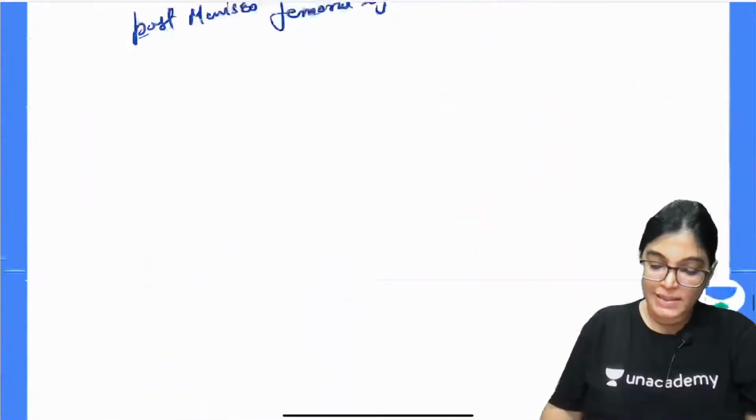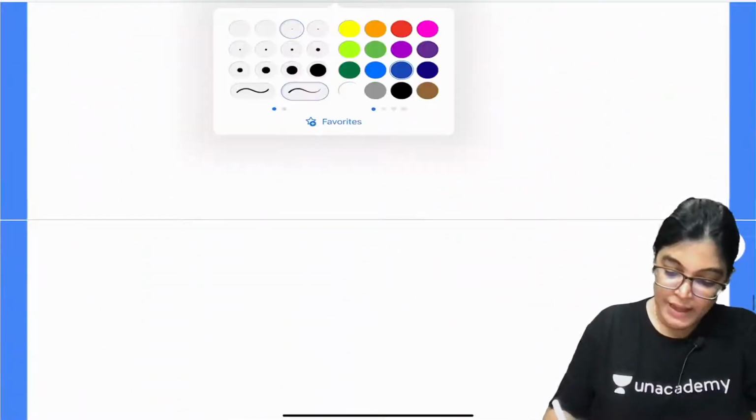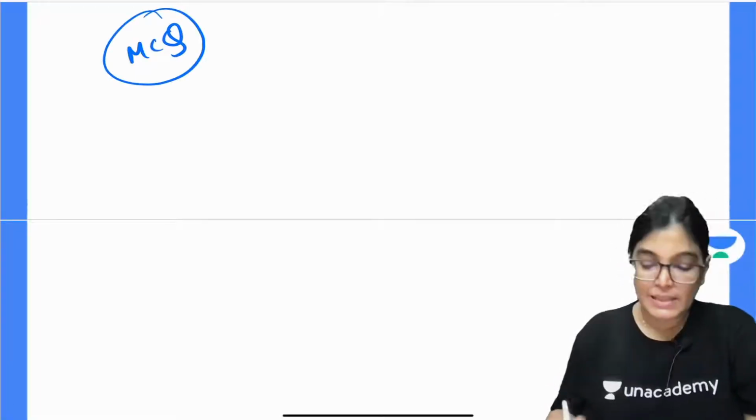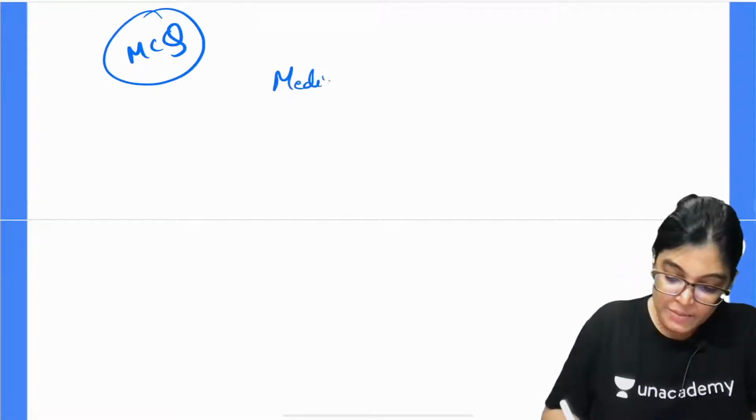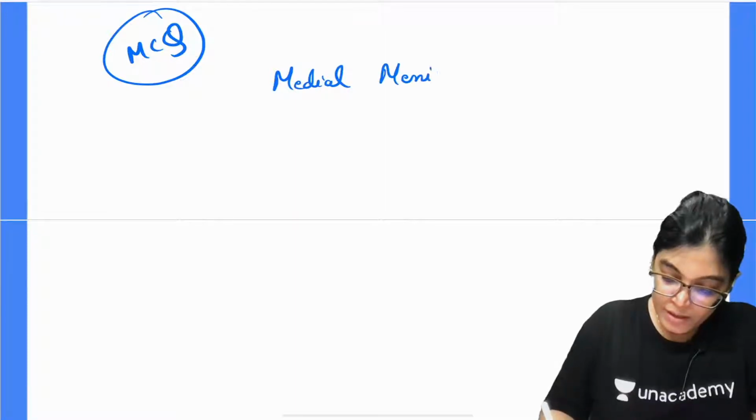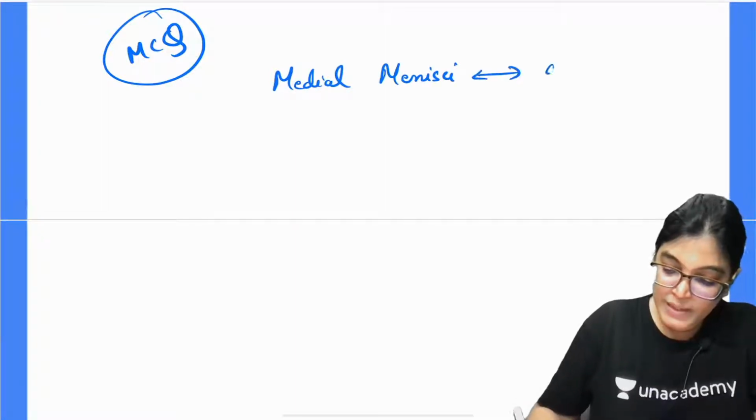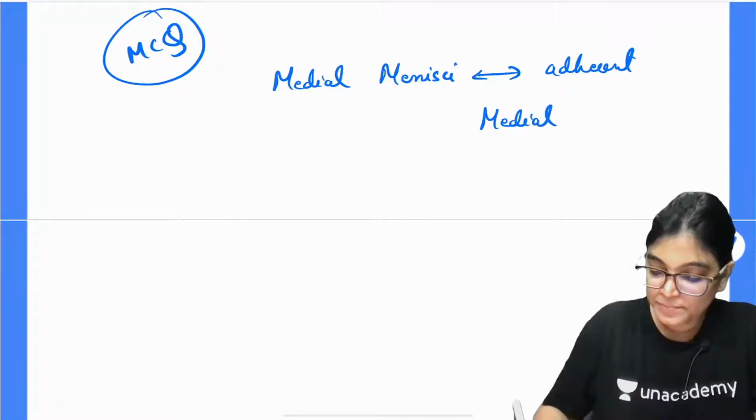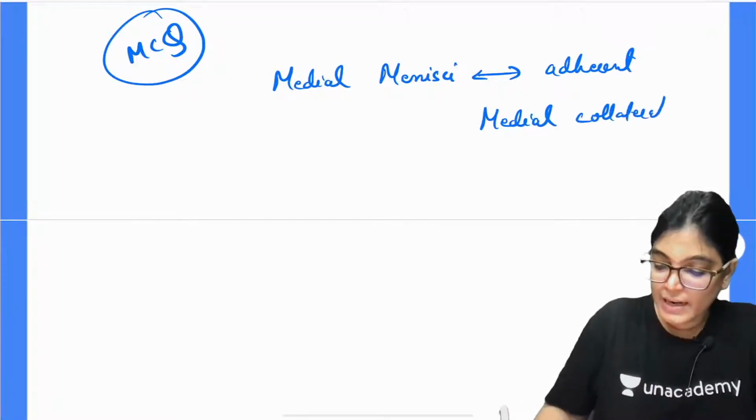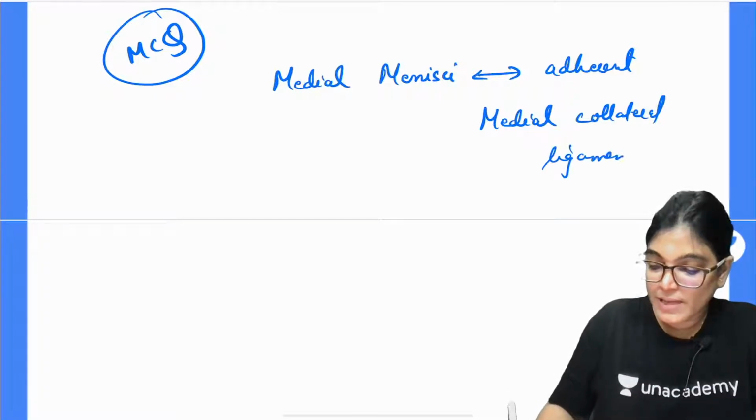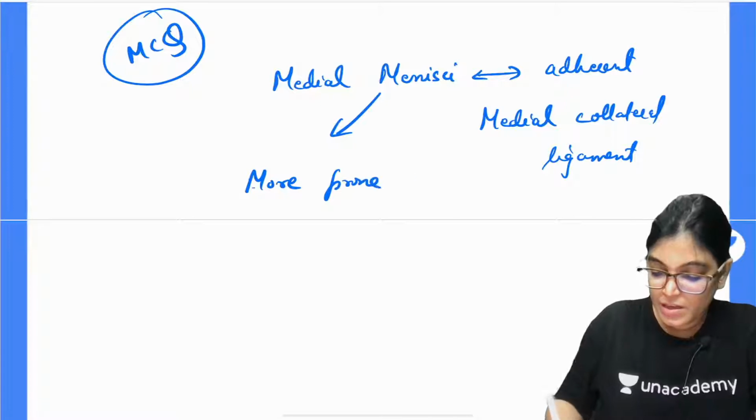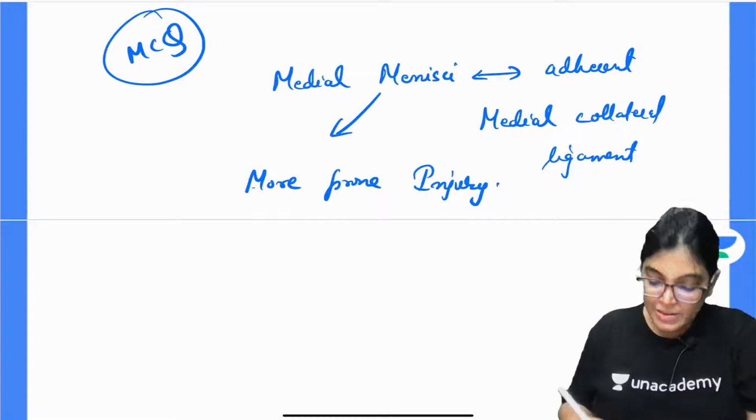One more key point to know, which I have told you again, is also important for MCQ. When we are talking about the medial menisci, it is adherent to the medial collateral ligament and to the medial aspect of the fibrous capsule. So the medial menisci is more prone to injury because it is more fixed. But this is not the case for the lateral menisci.